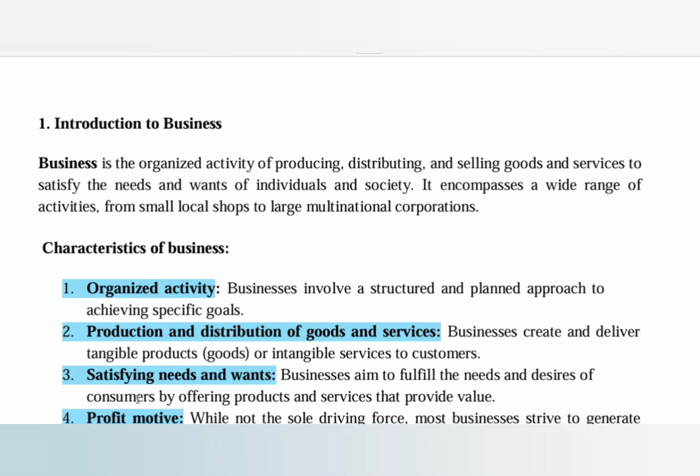Profit motive means without profit, a business cannot survive. So profit motive is the main theme of any business. Like the tea costs 10 rupees and you sell the tea for 12 rupees. So the profit is 2 rupees. You got 2 rupees of profit. So these are the characteristics of business.